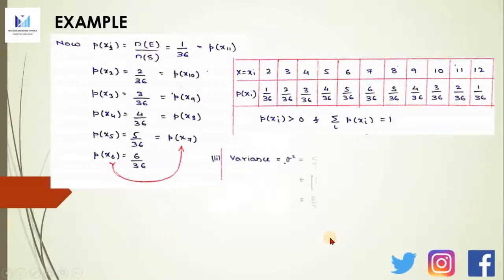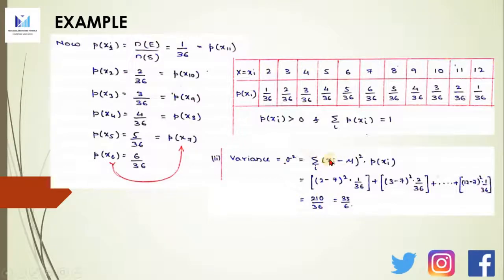Now coming to the variance, it is given by the equation summation of xi minus mu the whole square into P of xi. Now xi will be this value, mu we have already calculated as 7, and P of xi is this. So 2 minus 7 the whole square into 1 by 36 plus 3 minus 7 the whole square into 2 by 36, so on up to 12 minus 7 the whole square into 1 by 36. When you simplify this, it comes to 2 and 10 by 36, which will be nothing but 35 by 6. And the standard deviation will be root of sigma squared, that is root of 35 by 6.